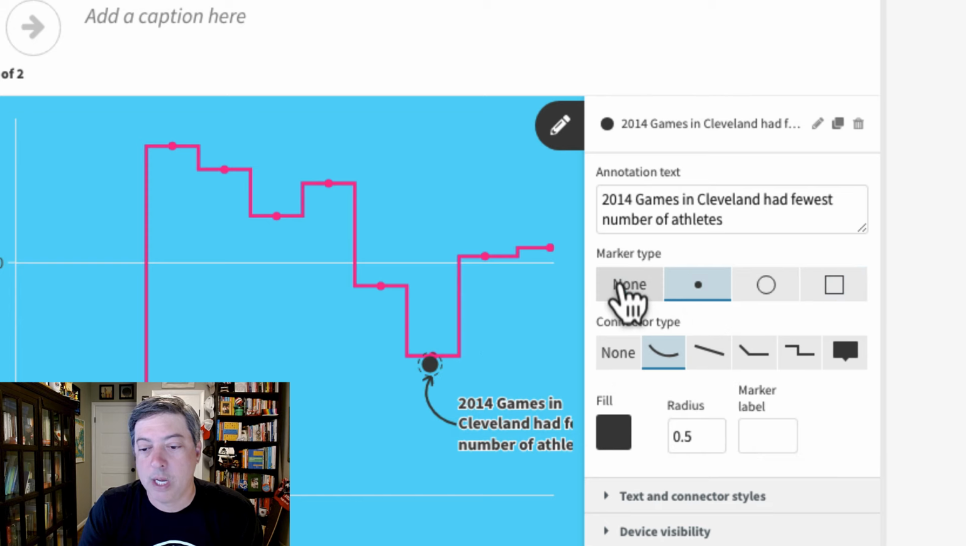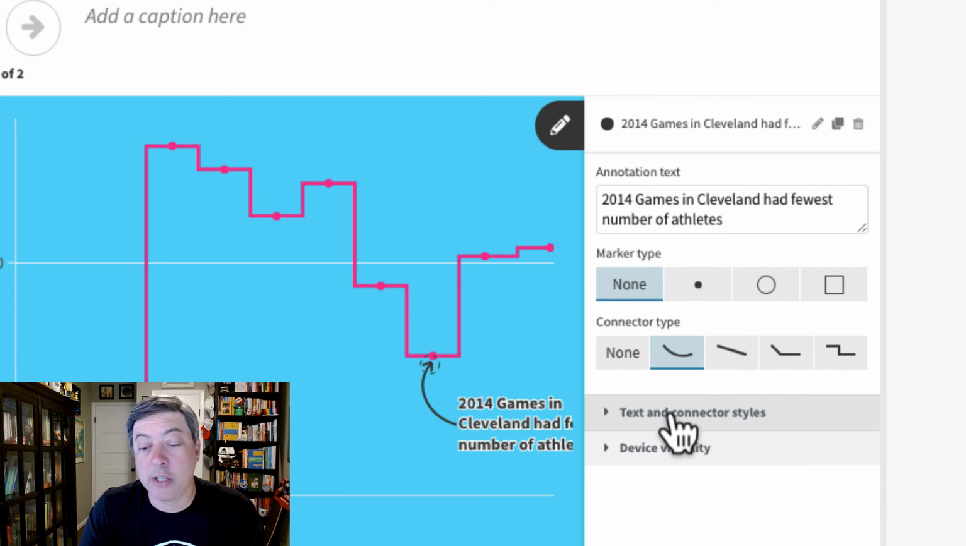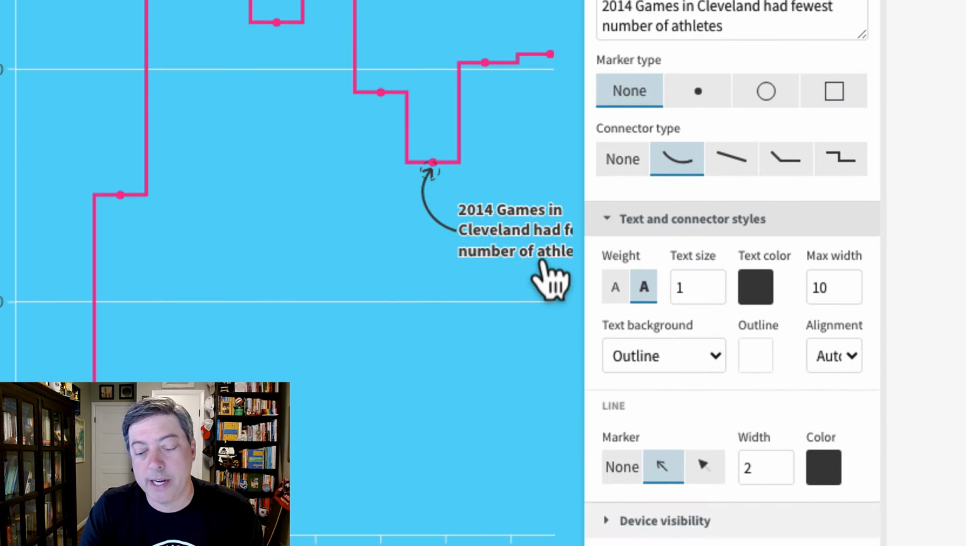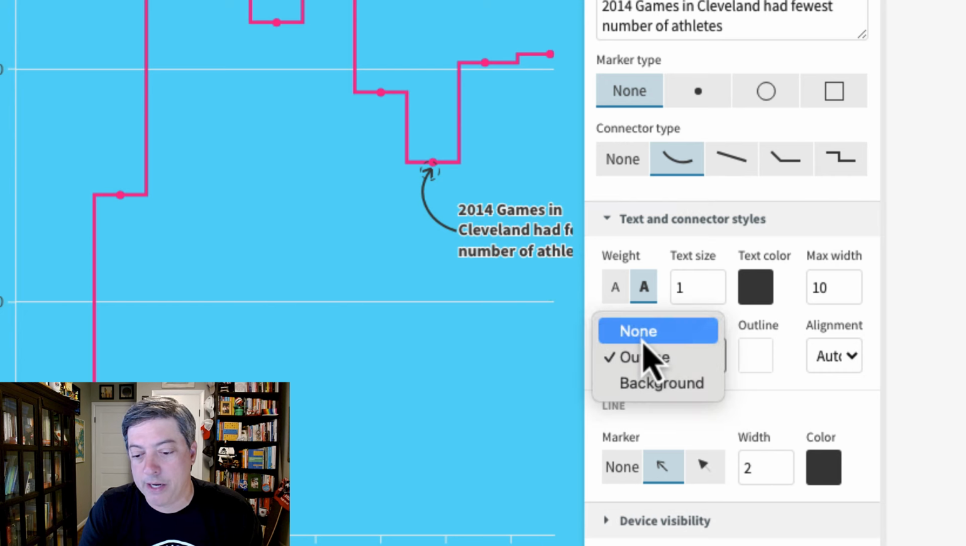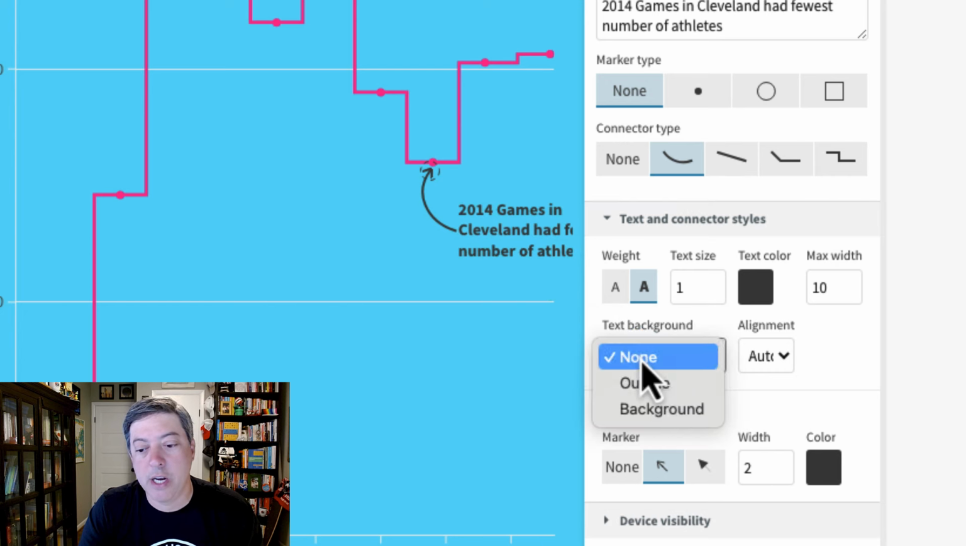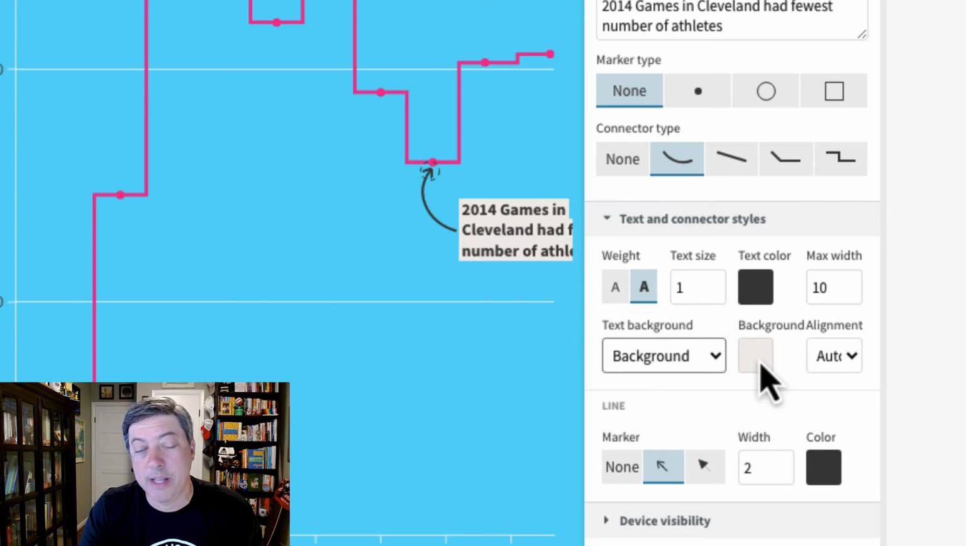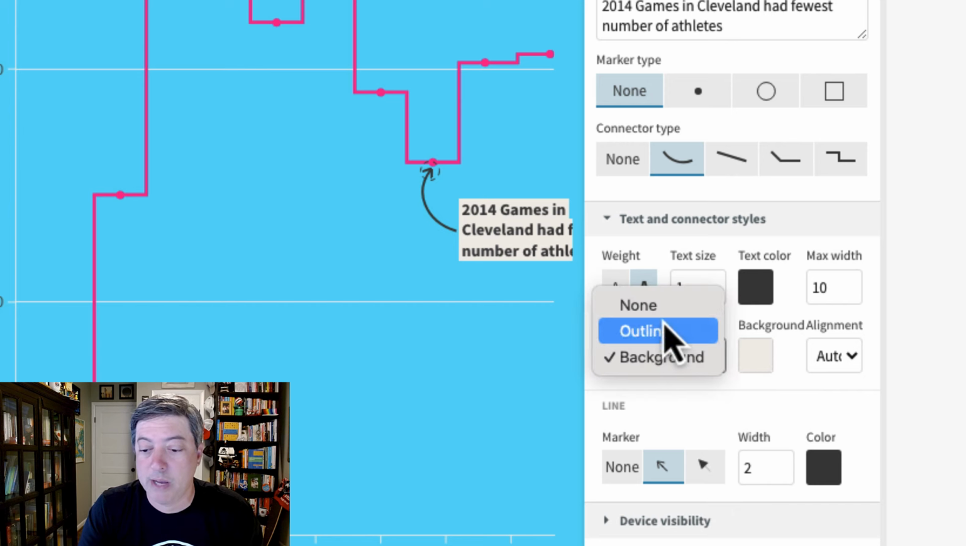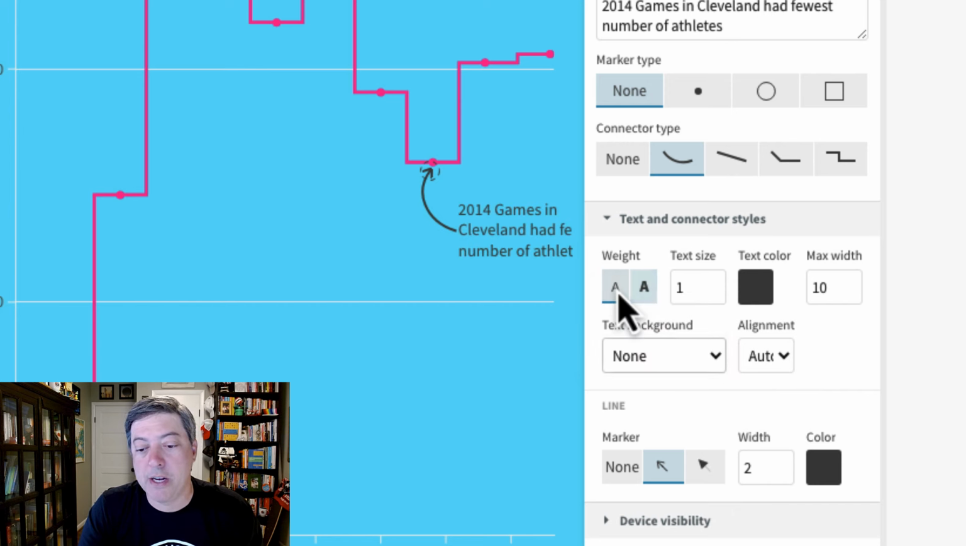That's kind of cool. I'll just say I don't need one. You can also change the text. I don't love this outline here. I mean, it does stand out a little bit, but I don't think I really need it. So you can change it to none, or you can give it a little bit of a background, and then you can change the background color. A lot of cool stuff here. You can change it to be normal or bold. I'll go normal. You can change the color, the size, and you change the width.